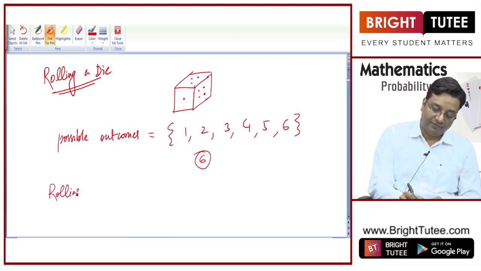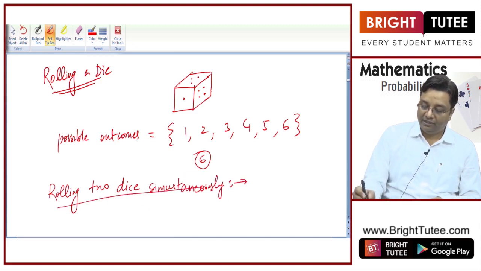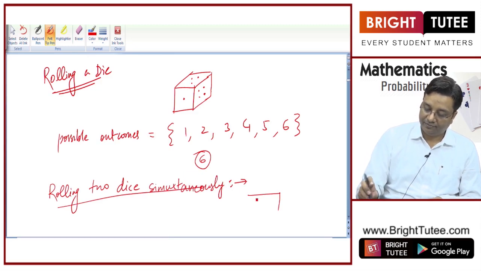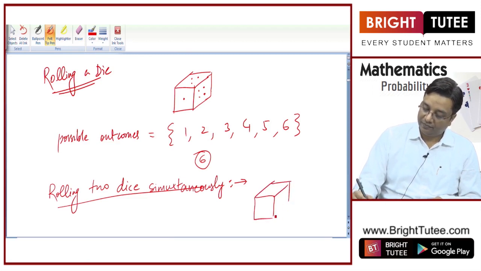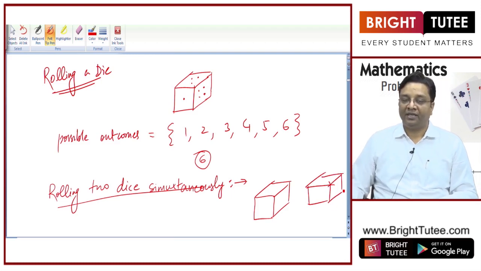Rolling 2 dice simultaneously. Let us say you are rolling 2 dice simultaneously. Once you are thorough with this theory part that I am teaching, the questions will just be a cakewalk for you, right?